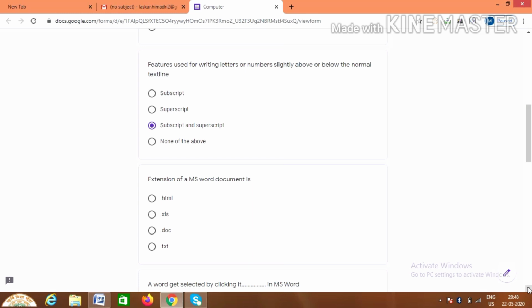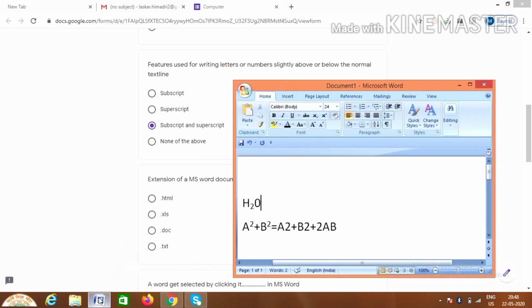Like if I write abc.mp3, by looking at the extension mp3, the computer will understand that this is a music file, isn't it? So what will be the extension of MS Word? By looking at it, the computer will understand that this is a Word document. So let us see. Let us open Microsoft Word again. This file I will save, and I will show you what will be the